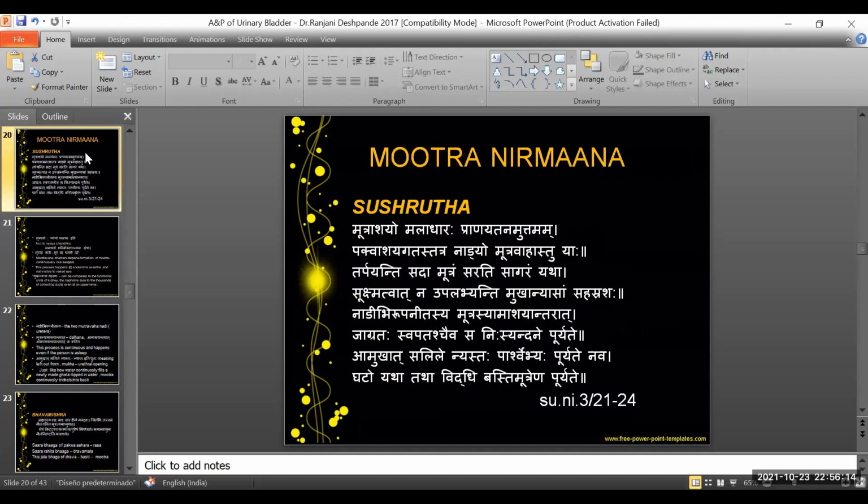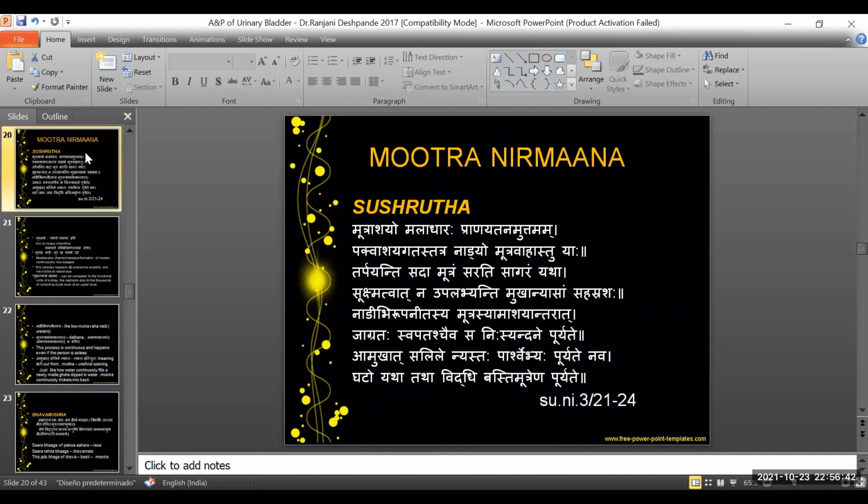Coming to the Mutra Nirmana, that is explained by Acharya Sushruta. This is more with respect to the anatomical explanation he has given in the same chapter. With respect to the anatomical location, Acharya in this shloka tries to explain the formation of urine at the level of the urinary system, that is at the level of the kidneys, how the Mutra Nirmana happens.